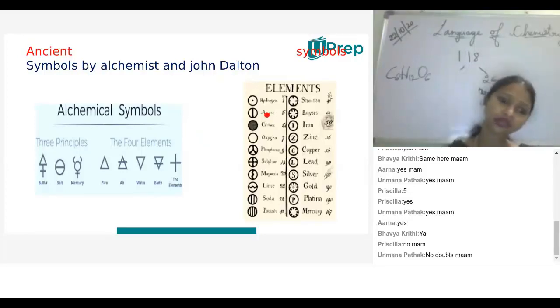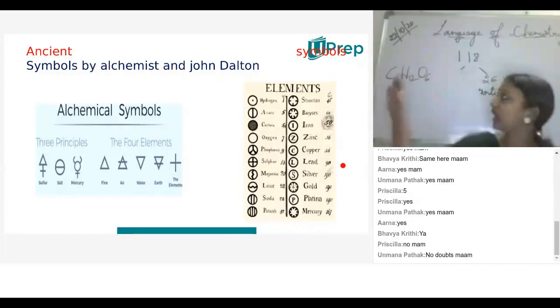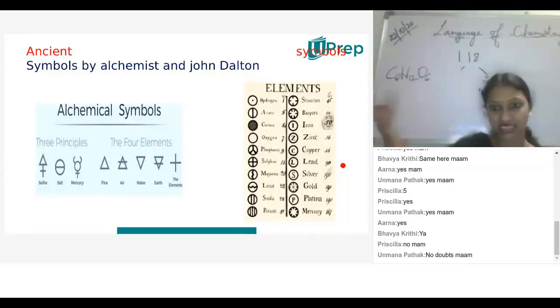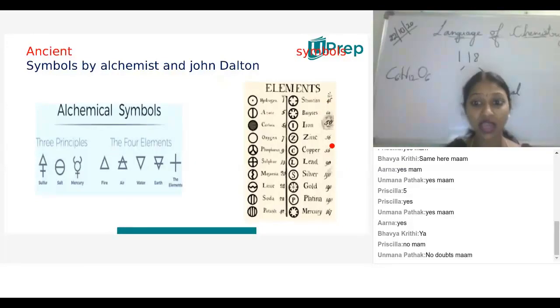John Dalton has given the symbols. These are the symbols given by John Dalton, which I'm presenting on the screen. But if you go with long or complex compounds like carbohydrates, C6H12O6, we need to draw 6 carbons, 12 hydrogens, and 6 oxygens with the symbols. It is very tedious, remembering the individual symbols is very difficult, and it takes much time to write them.